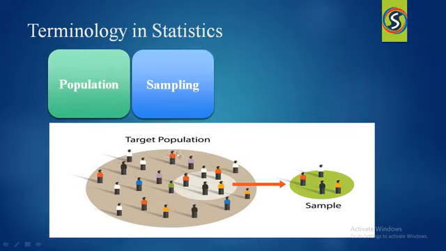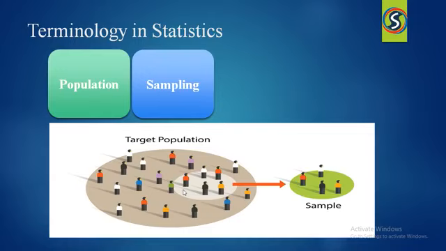If you assume this target population as your city, in that city there are some people. Right. In that city, if you are going to construct a house, will you recruit all the people to construct your house? No, you won't recruit all the people. You will recruit the people who know the work, who show interest to do that work. You will recruit those people only.